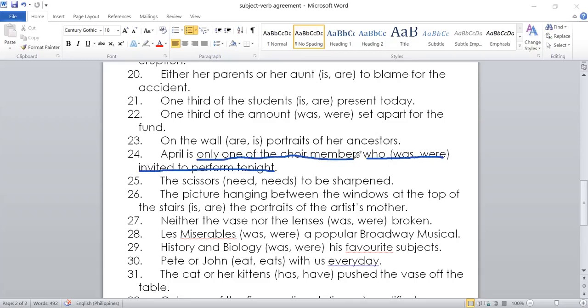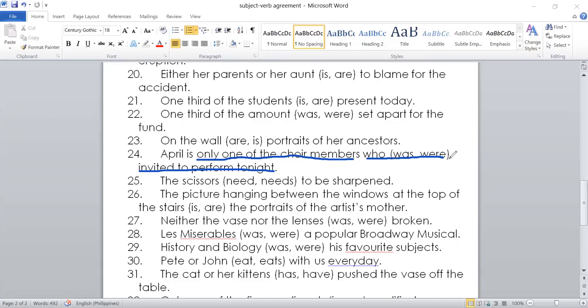Again, what is the subject here? Who was invited? Is it the choir members or April? Okay. Who was invited or who were invited to perform tonight?